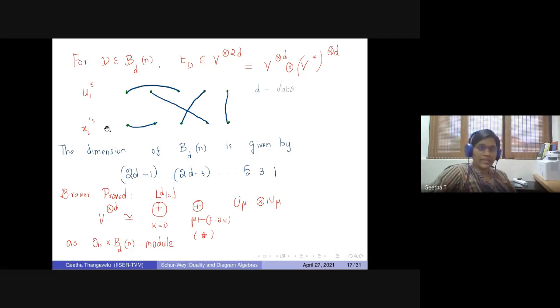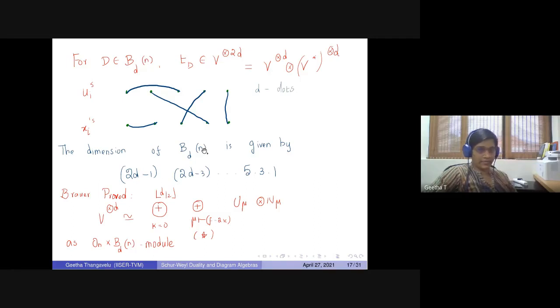So how many such possibilities are there? Once you have, this is a bipartite graph, right? Once the first is fixed, you have 2D minus 1 options. And then once the next is fixed, you have 2D minus 3 options, like that. So this is going to be a finite dimensional algebra with this dimension. And note that this algebra depends on two parameters. Now you can see how D plays the role here, but I'm going to show you where the N also plays a role.